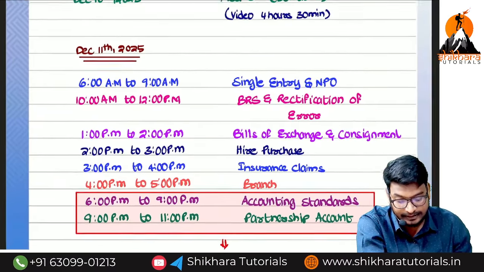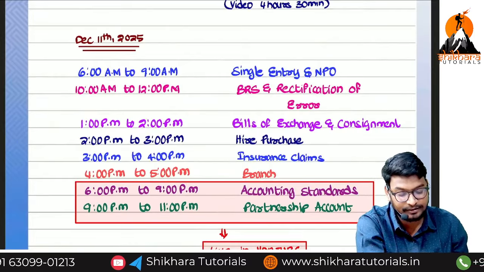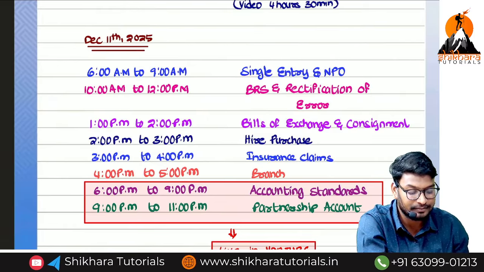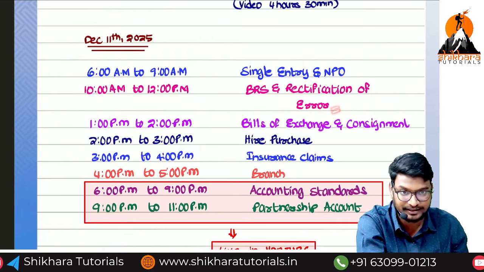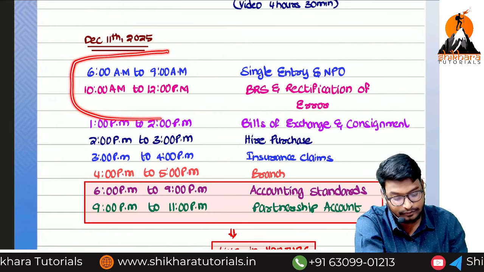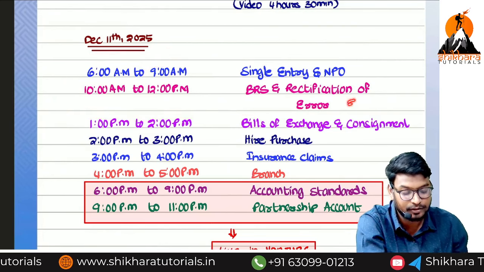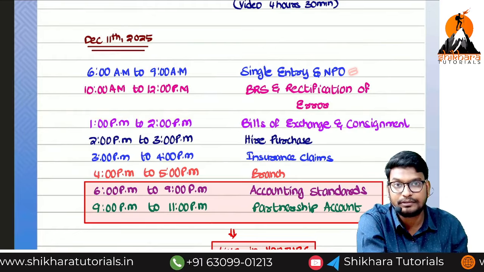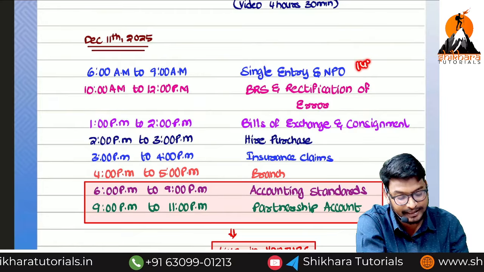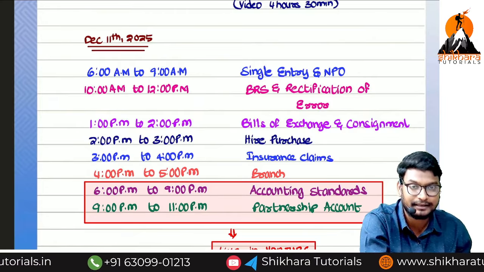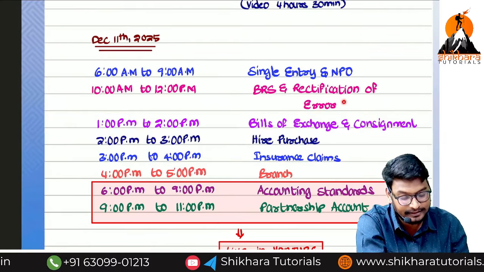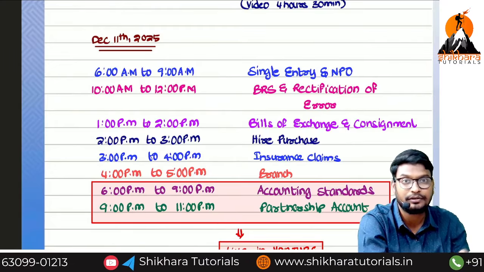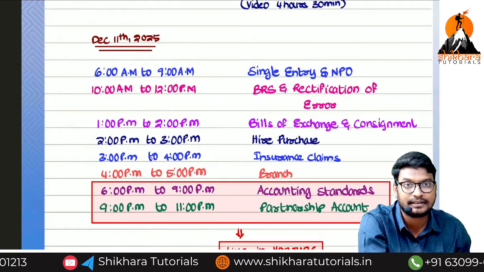Okay guys. Next, 10 to 12 p.m.: 1 hour, allocate to BRS and rectification of errors. BRS is a simple concept, and 1 hour will be sufficient for both, or even overall in the 4 hours you try to complete these 4 concepts. If you complete them, the single entry question will be done, 14 marks in your hands, and already 30 marks are there in your hand. So 13 plus 14, and again this is for 14 marks. So we'll get a 2A question from here. The depreciation you will automatically cover in accounting standard AS 10.